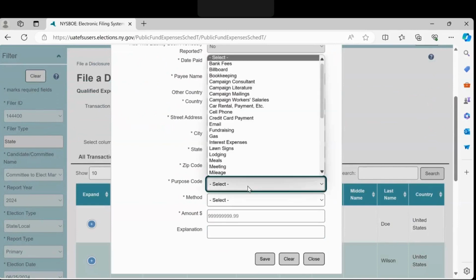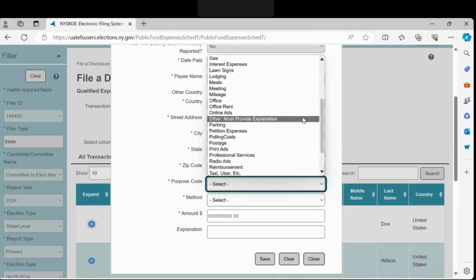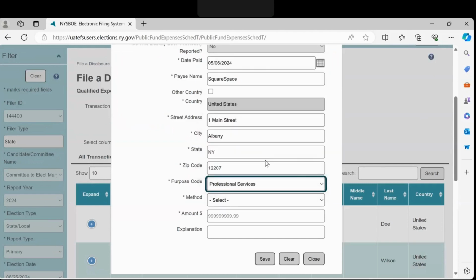In the new EFS web application, abbreviations are not used. Full words are. There are more than 40 options. Please review and select the most appropriate one. For our committee's expenditure to Squarespace, professional services is most appropriate, so we select that option.